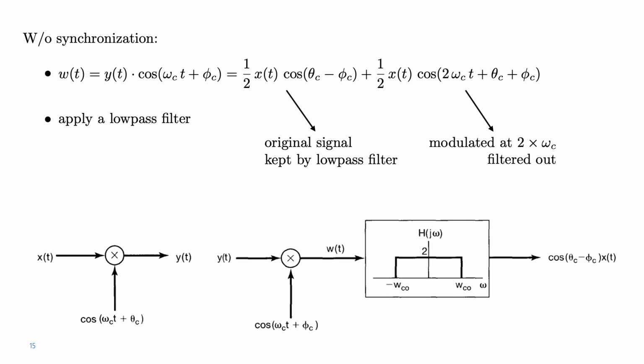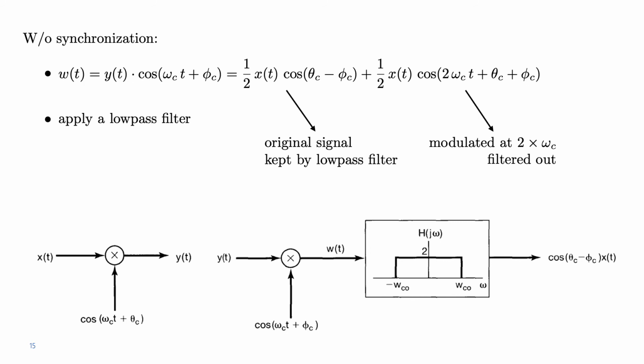So now let's look up at the top of the slide. This time, once we multiply y by a cosine that has phase phi c, the result will be half x of t cosine of theta c minus phi c plus half x of t cosine of twice omega c t plus theta c plus phi c, right?